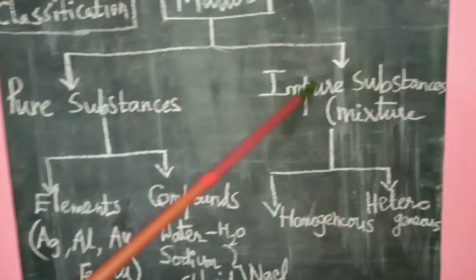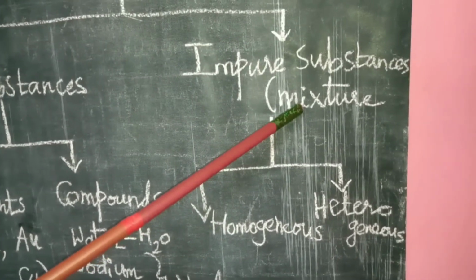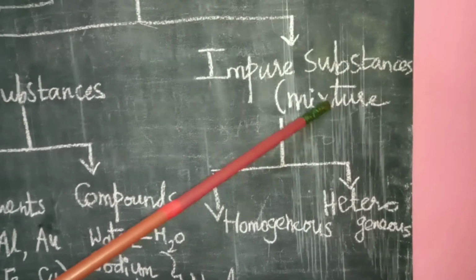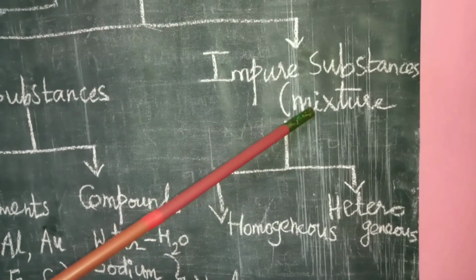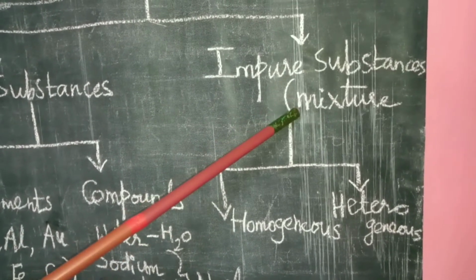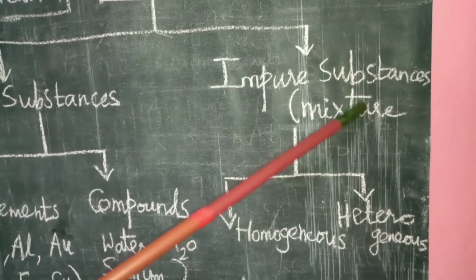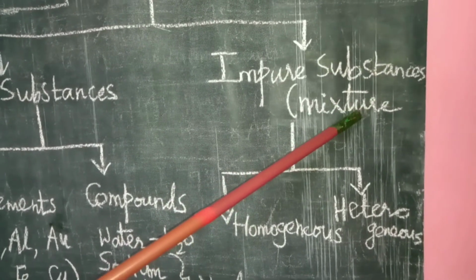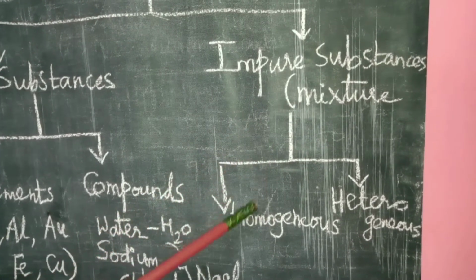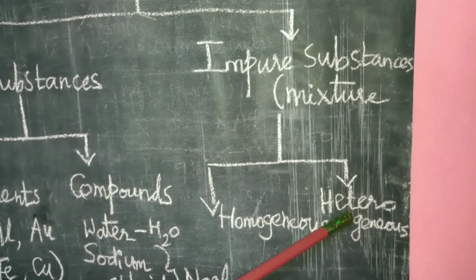Now come to the impure substances. An impure substance is a mixture. A mixture is an impure substance. Here, what is a mixture? A mixture means elements or compounds, or both of them, combined together in any ratio. It is called a mixture. Afterwards, I'll explain in detail. Now here, this mixture is classified into two: homogeneous mixture and heterogeneous mixture.